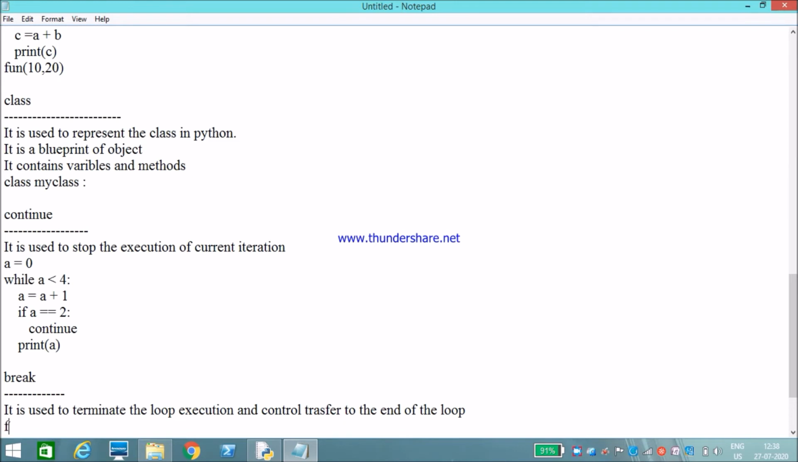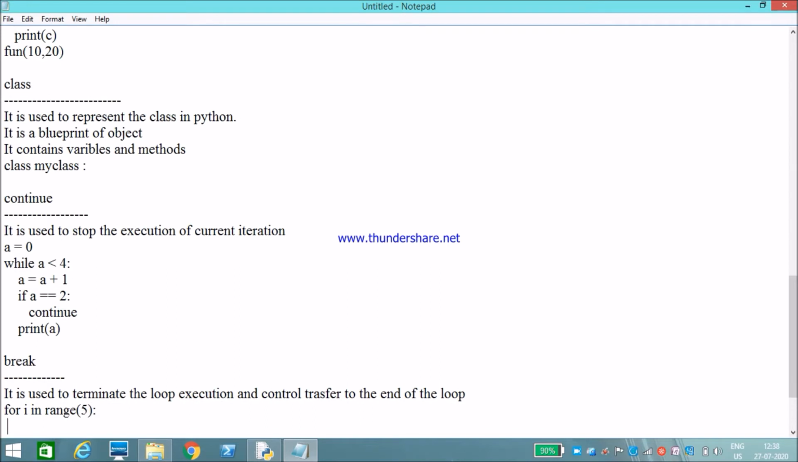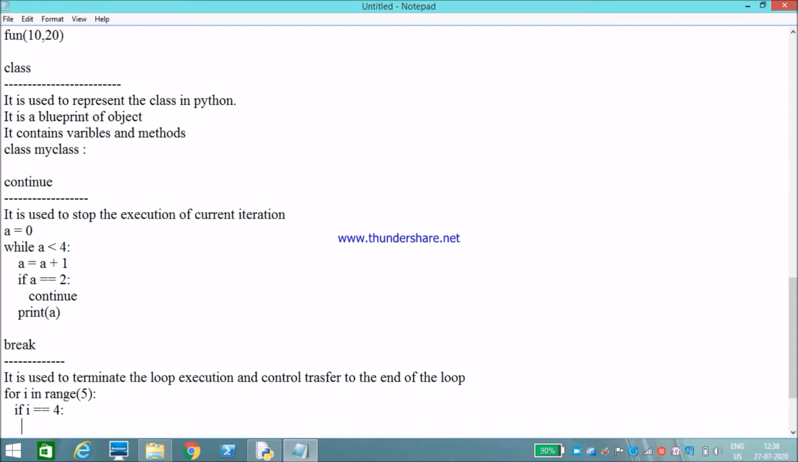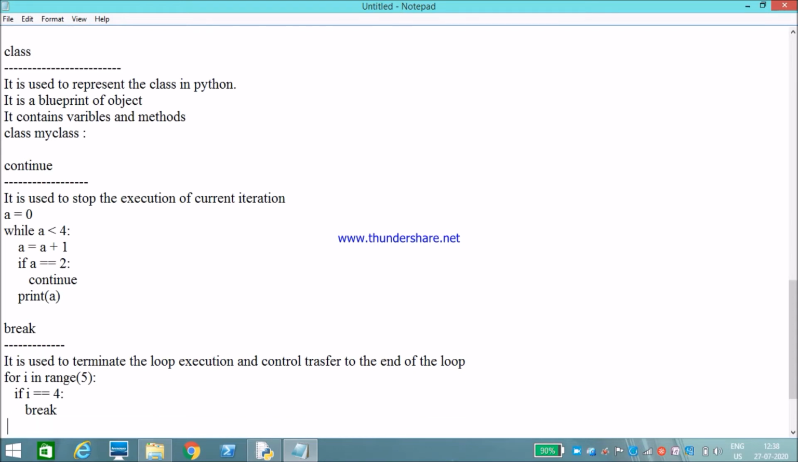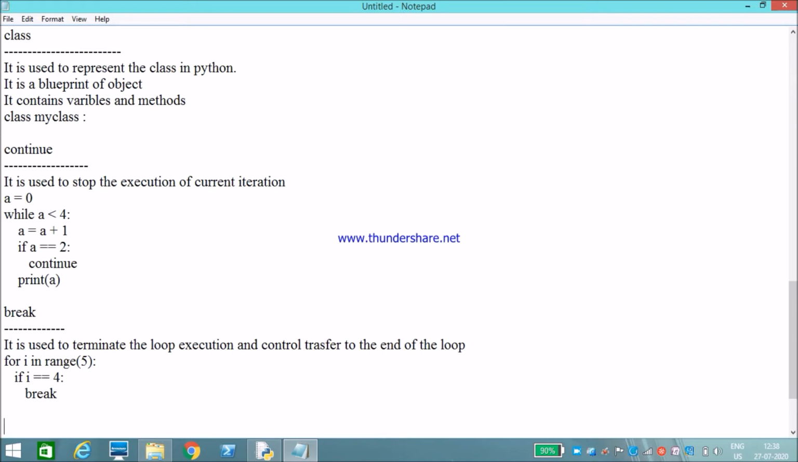Simple example: for i in range 5, if i is equal to 4, I stop executing the loop. I'll come out of the loop, like that.